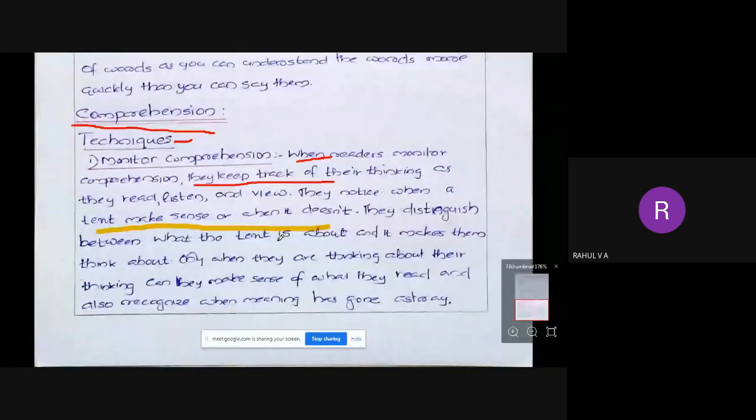So when they are reading, listening, viewing, they are keeping track of their thinking. That is very important. You should not simply scan through each sentence or line, whatever you are listening to, whatever you are viewing, whatever you are reading. You are not just listening, or just viewing, or just reading.